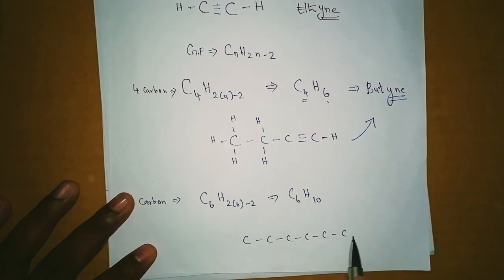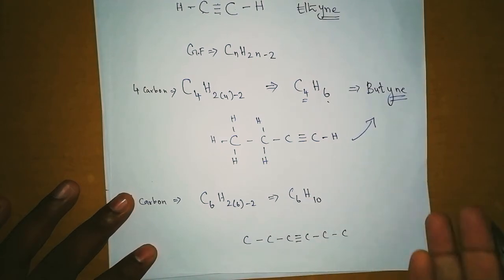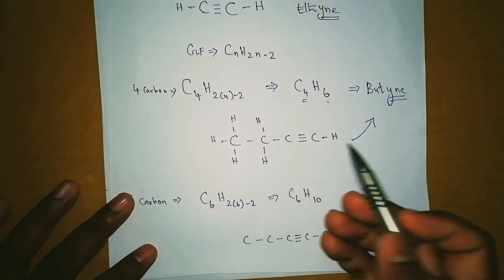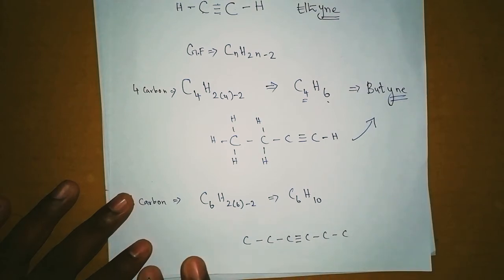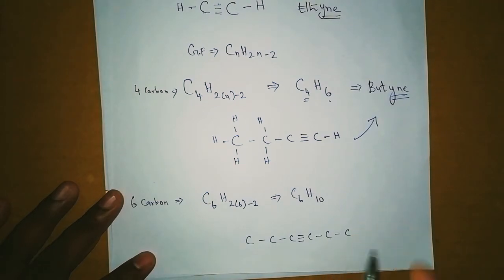Okay, 6 carbon atoms. Now I'm going to make a triple bond in the middle. Wherever you like, you can make it at any one place between carbon and carbon. Don't make it at all the places. If you make it at all the places, that is not correct. Make it at least at any one place. Okay, then go for hydrogen.